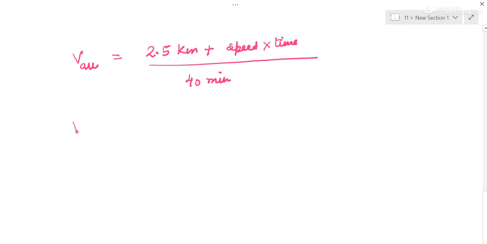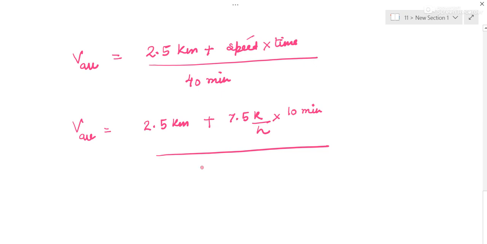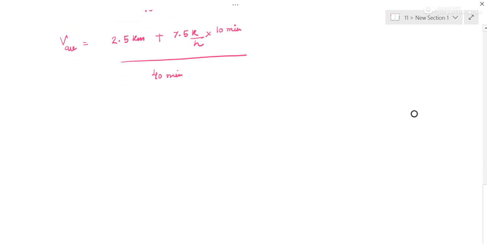So average speed would be equal to 2.5 kilometer plus 7.5 kilometer per hour, since the speed of returning home was 7.5 kilometer per hour, and time is 10 minutes. Just do the units part properly.